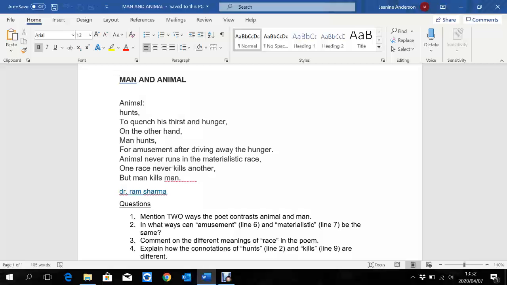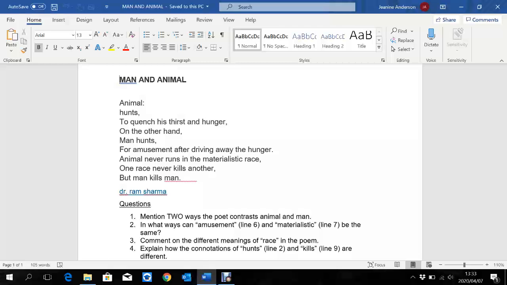It doesn't even sound like a poem. The rhythm and the rhyme of a poem is what makes the poem sound like a poem. So this doesn't actually sound like a poem. The minute that happens, you know that the rhythm is irregular. And there is no rhyme. Animal hunts, hunger, hand hunts. There is no rhyme. So when there's irregular rhythm and irregular rhyme, then we say that the poem is written in free verse. So you can write that down in your notes, that the poem is written in free verse. And it shows that there is irregular rhyme and rhythm. No regular structure.